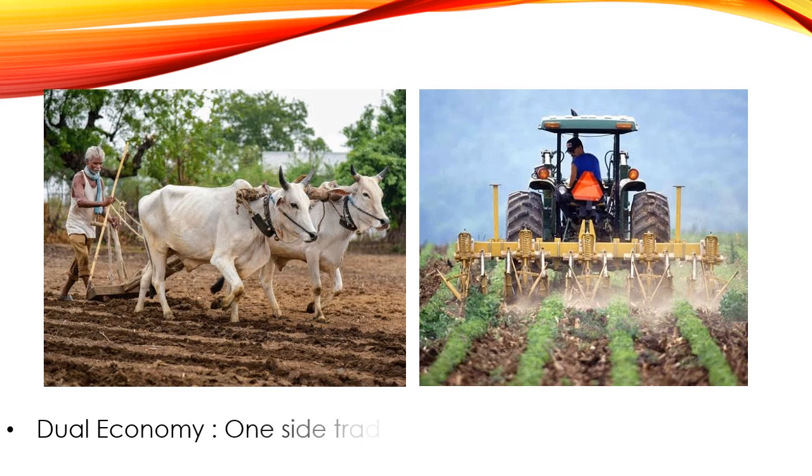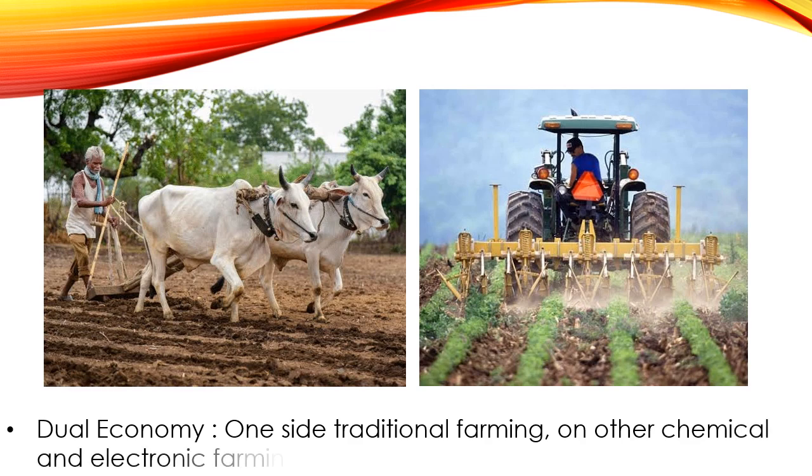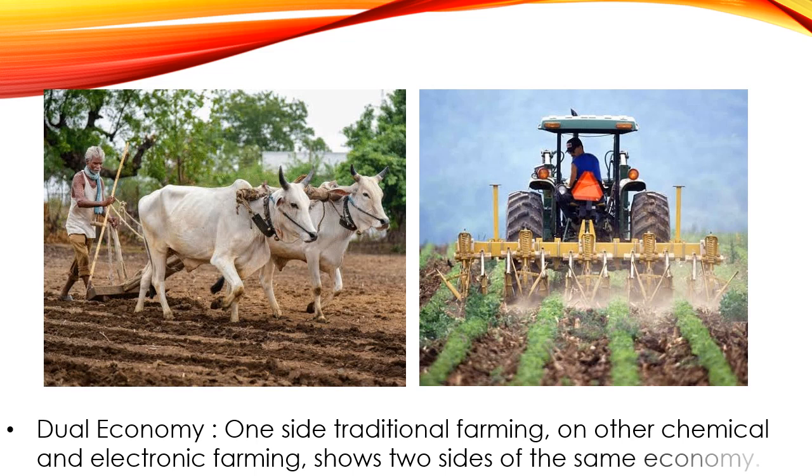Dual economy. As you can see in the picture here, on one side traditional farming and on the other side chemical and electronic farming shows two sides of the same economy. So in the developing nations, this kind of thing is frequently seen. The two faces of economy, one traditional handiworks, the second mill works, one side traditional farming, the second side modern farming. As you can see here, this dual economy is seen in the developing nation.